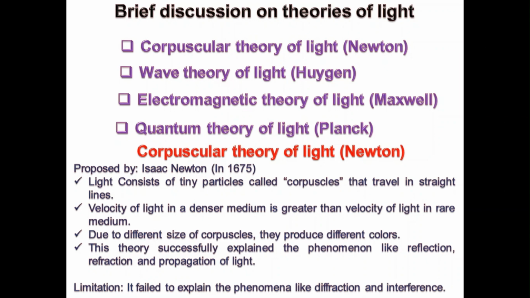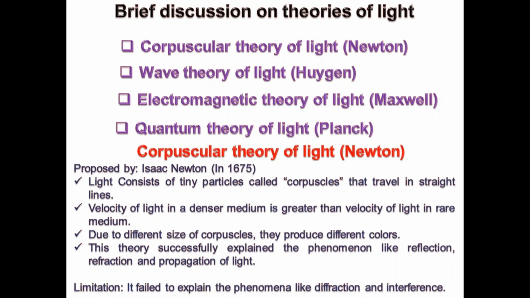So particularly in this case, one thing we can clearly understand is the reflection property, and another is the light propagation. This theory successfully explains phenomena like reflection, refraction, and propagation of light, right?